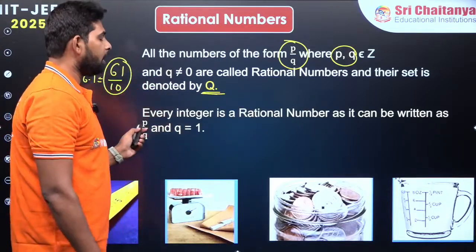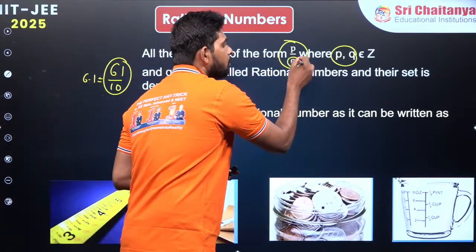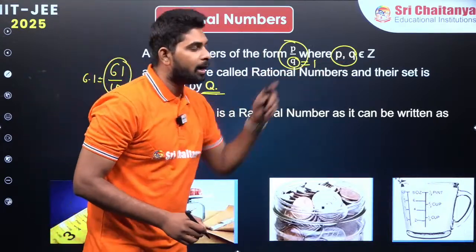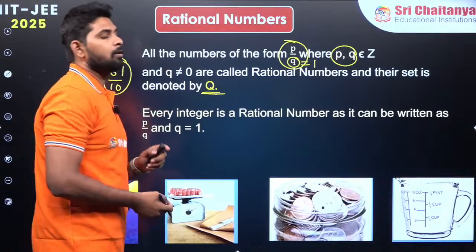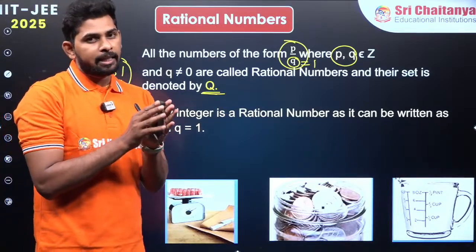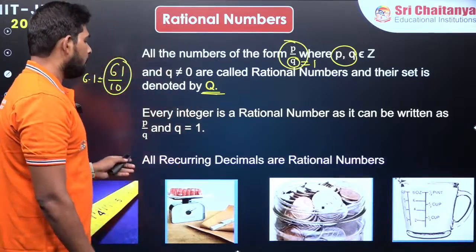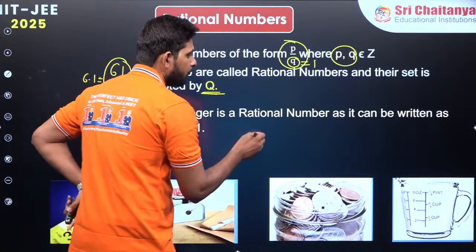Now, if I take P by Q with Q equal to 1, it becomes P only. P already belongs to the integers. So in P by Q form, if I take Q equal to 1, all these numbers give us integers. So you can say integers is a subset of rational numbers, right? All recurring decimals are also rational numbers. Let us see how we get that.